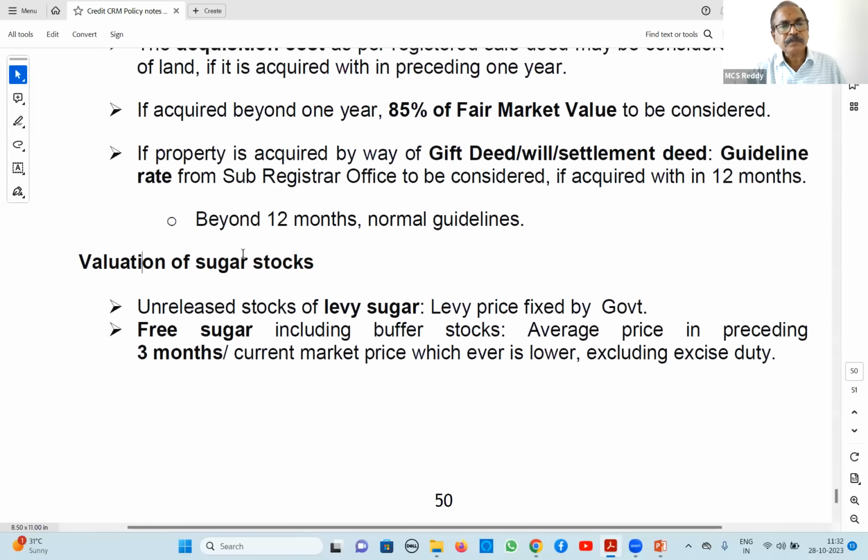Okay. Sugar stocks, of course, have come very rarely. Unreleased stocks, levy sugar, it is the levy price of government. And free sugar, if it is there, then the average 3 months value we will take, not the immediate present market value. So average 3 months value only we will take in case of free sugar.